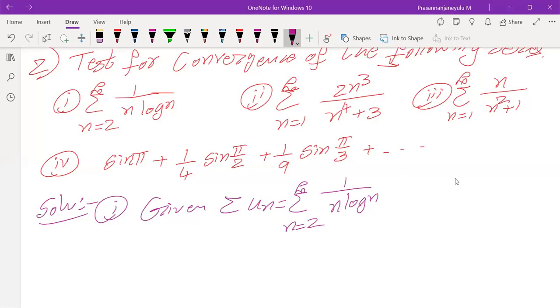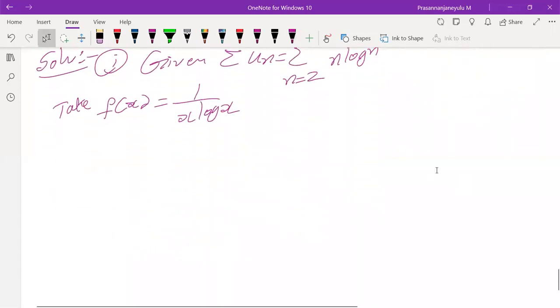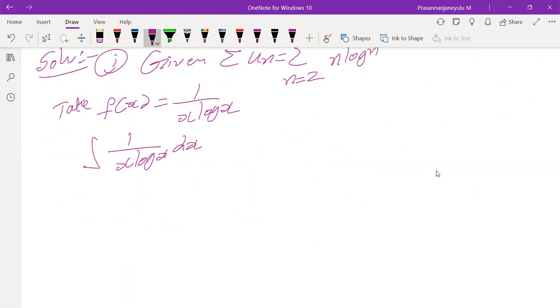So the first question is summation n varying from 2 to infinity, 1 by n into log n. Here I am going to take f of x equals 1 by x into log x. Now I am going to take the integration of this: integral of 1 by x into log x into dx, where x is varying from 2 to infinity.